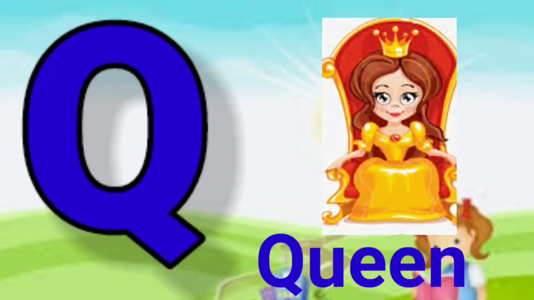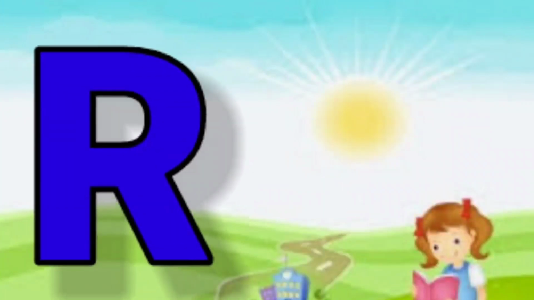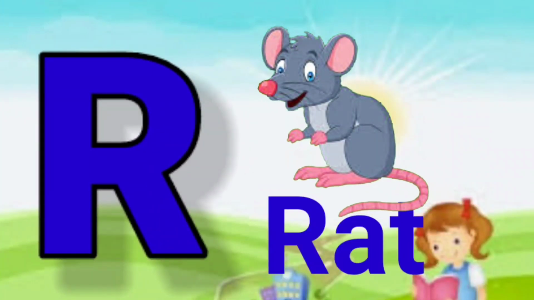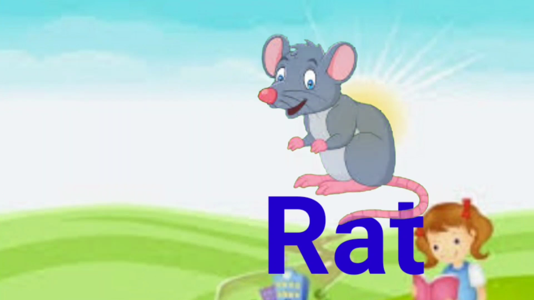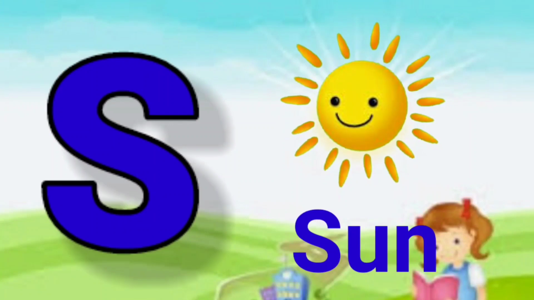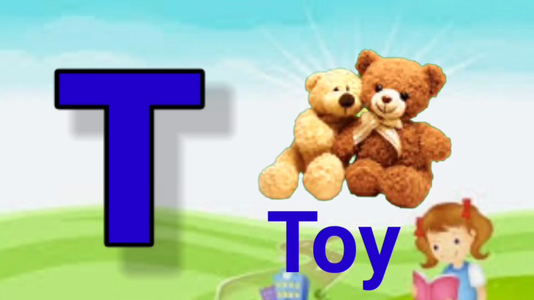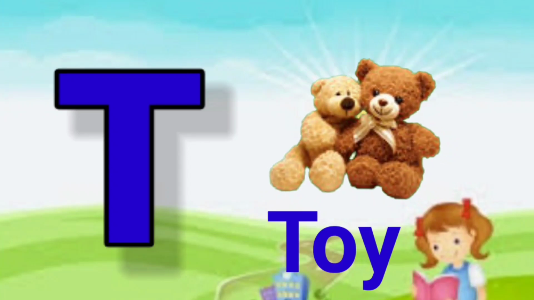Q for queen. Queen means rani. R for rat. Rat means chuha. S for sun. Sun means suraj. T for toy. Toy means khilona.